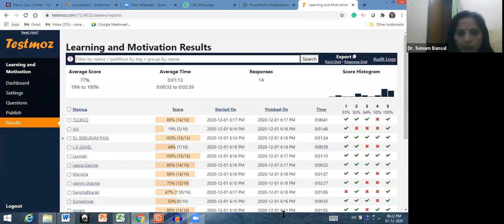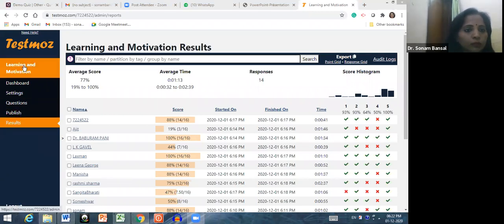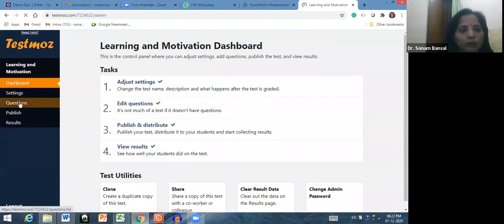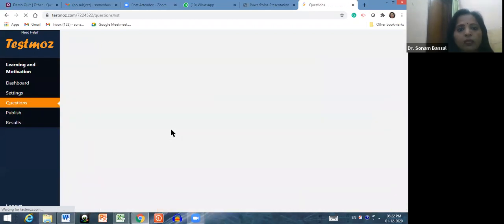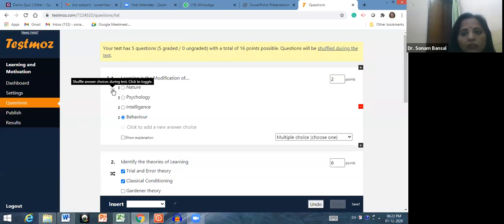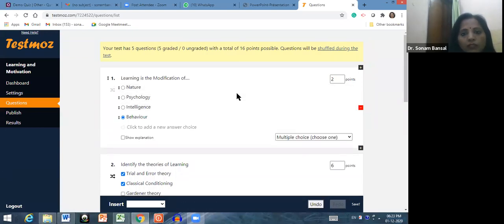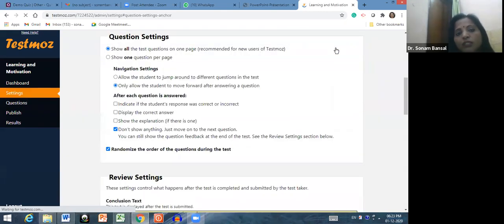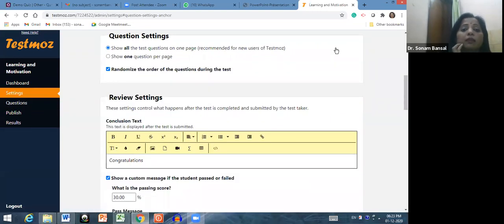Yes, shuffling questions. Yes, you can shuffle the questions. आप questions को shuffle कर सकते हैं. For that आपको क्या करना होगा? You have to go to questions. This is the icon from here. By clicking over there, you can shuffle the questions. You can shuffle the question order during the test. You can click here. Then the questions will be shuffled when anybody will give the test. Right?